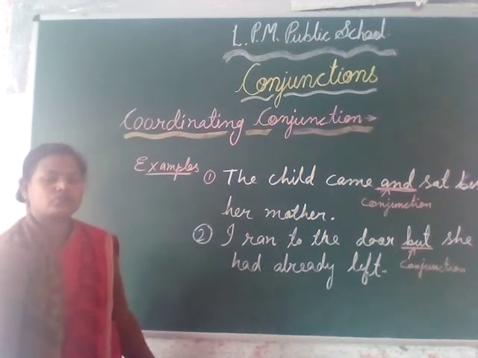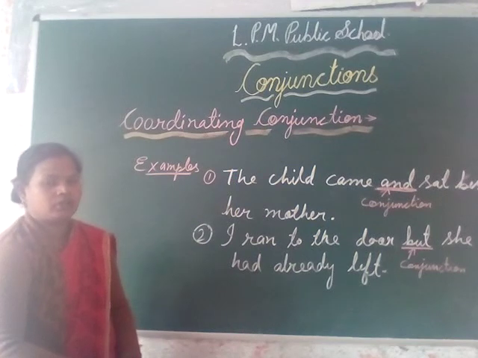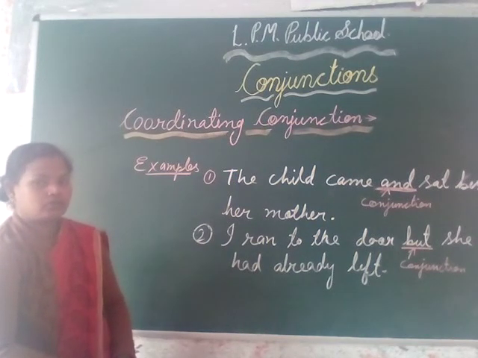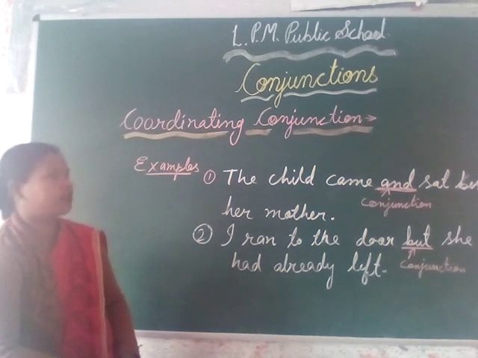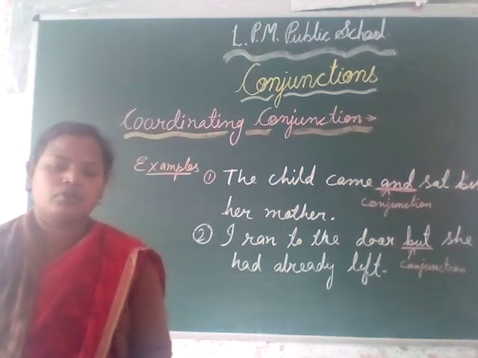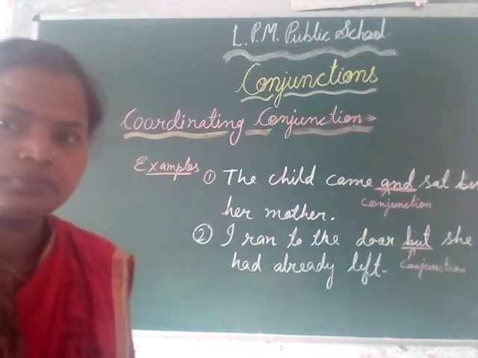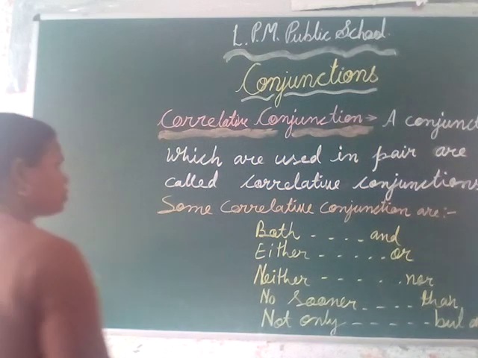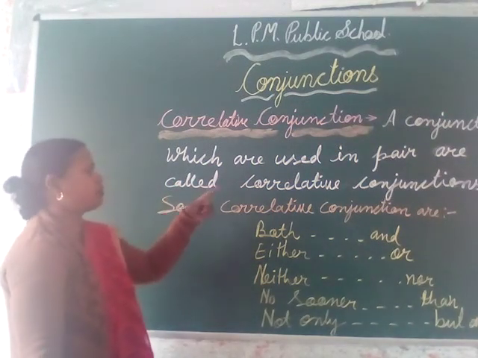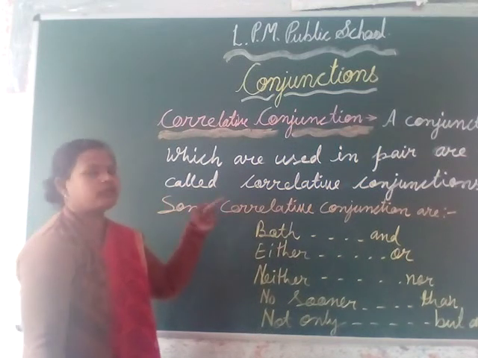Next is correlative conjunction, and it is a part of coordinating conjunction. So let's see what a correlative conjunction is. A conjunction which is used in pairs is called a correlative conjunction.